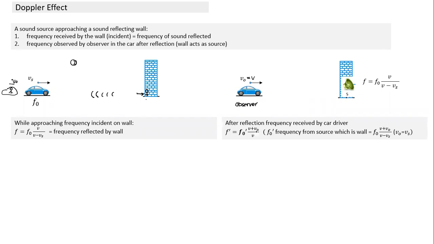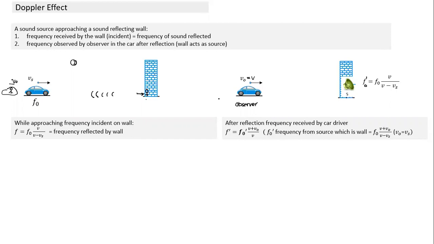Now here this is observer velocity, the source is at rest, but which frequency will we use here? Not FO, we have to use FO dash. This is the frequency emitted by the source. So I'll substitute this value FO dash here. If I substitute this, this is the expression we get. FO dash we substitute, the V terms get cancelled. So what is left is the original frequency emitted by the source, times (V plus VO) over (V minus Vs).